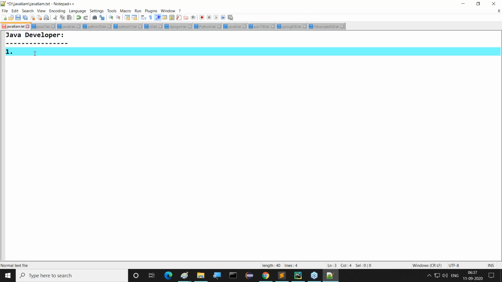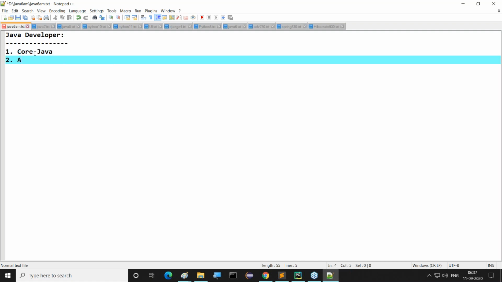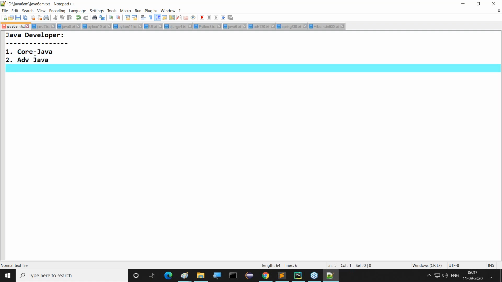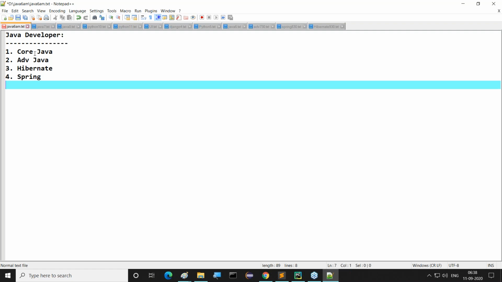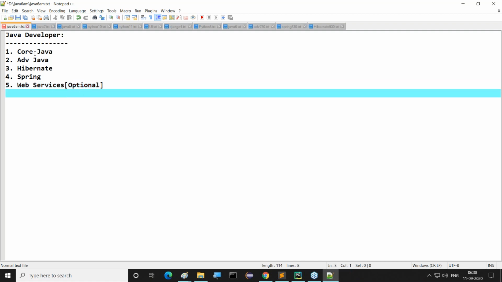If you want to take the Java developer point of view, damn sure we must require core Java, mandatory. Advanced Java is mandatory. The third one, Hibernate, is mandatory. The fourth one, Spring, is mandatory, up to Spring Boot. The fifth one is web services, which, depending on our view, we can make optional, not immediately. Later on also we can plan for it.